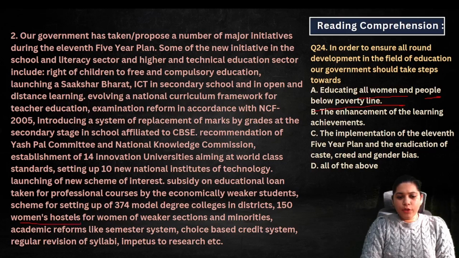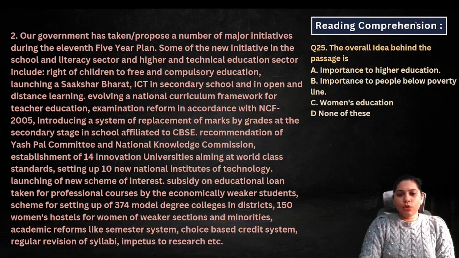Right, setting up women's hostels, women of weaker sections, minorities, professional courses for economically weaker students and everything. So yes, this also has to be done. The enhancement of the learning achievements, yes, we have to do that too, if someone is doing well. NITs have lower fees, we have to do all these things. Implementation of the 11th Five-Year Plan, eradication of caste, creed and gender bias, right? So basically all these things they are doing are for this purpose only. So we can choose all of the above, right?